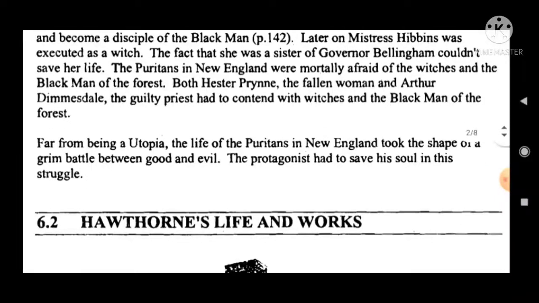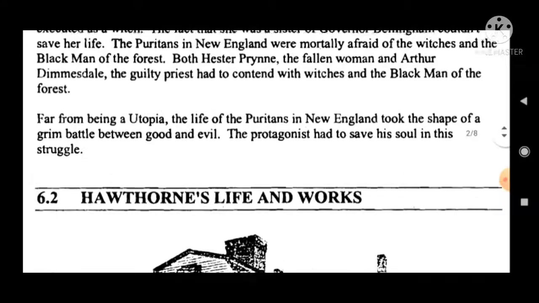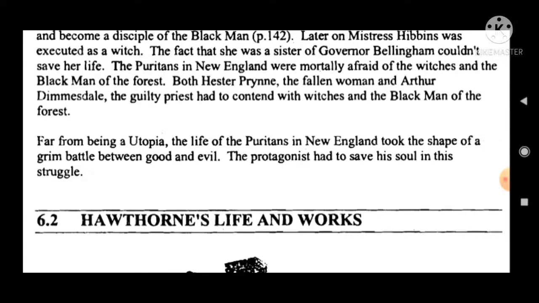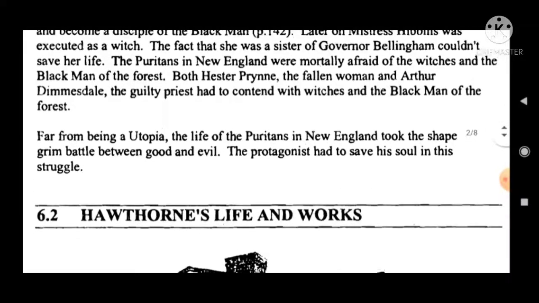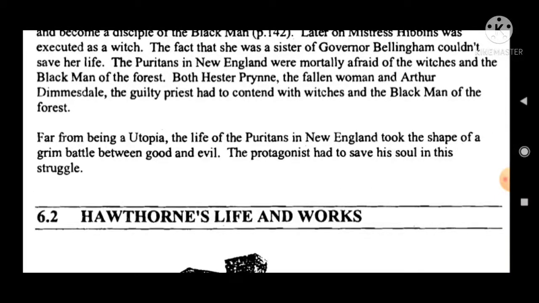The Puritans in New England were mortally afraid of the witches and the black man of the forest. So the Puritans were afraid of whom? The witches and the black man of the forest. Both Hester Prynne, the fallen woman, and Arthur Dimmesdale, the guilty priest, had to contend with witches and the black man of the forest.